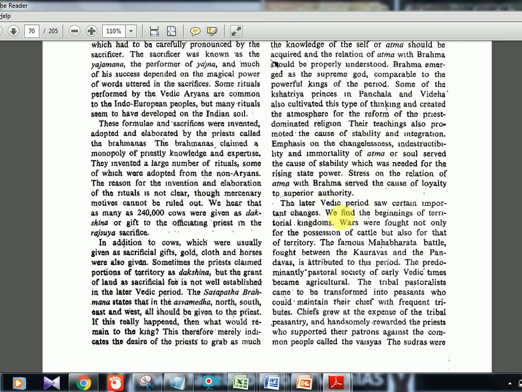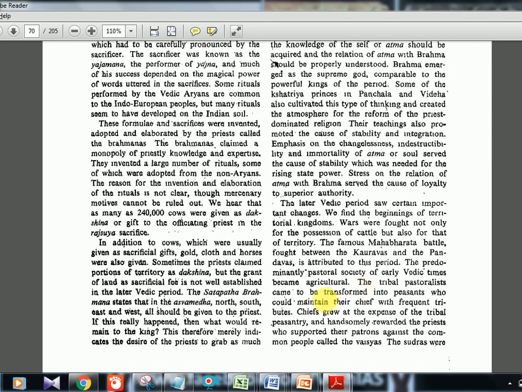We find the beginnings of territorial kingdoms. Wars were fought not only for the possession of cattle but also for that of territory. I already told you this. The famous Mahabharata battle fought between the Kauravas and the Pandavas is attributed to this period. The predominantly pastoral society of early Vedic time became agricultural. So this is a total comparison, okay, between the two phases, early Vedic and later Vedic.